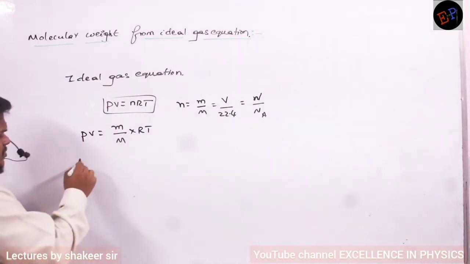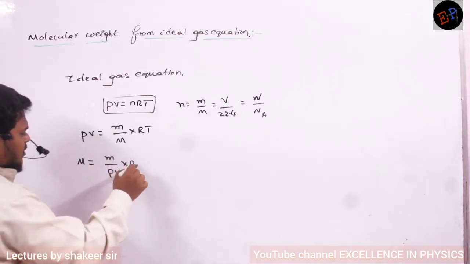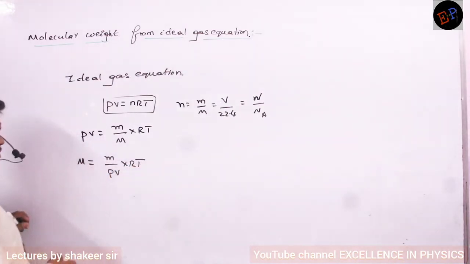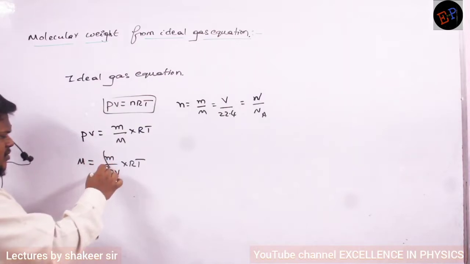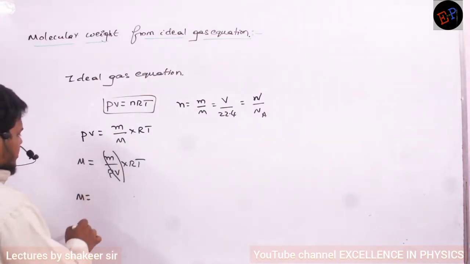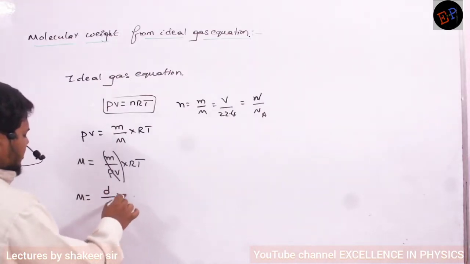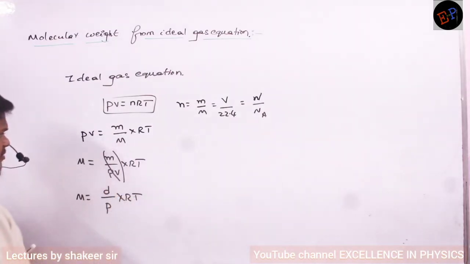So M can be written as small m divided by PV multiplied by R into T. If you take the ratio of mass and volume, it is called density, no? Density is mass by volume. So what can I write? Molecular mass is equal to the density of the gas divided by the pressure of the gas multiplied by R into T.